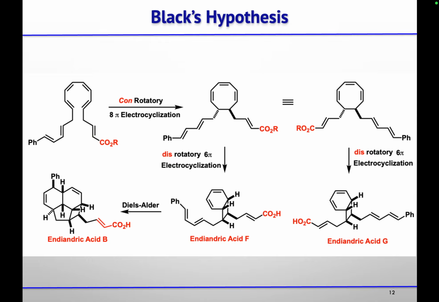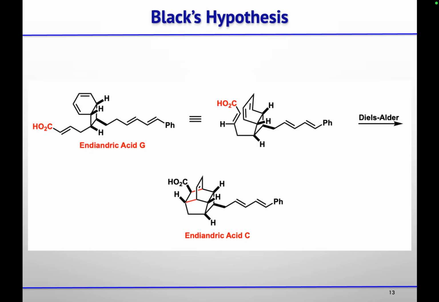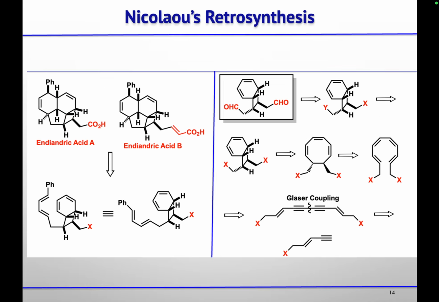Similarly, if we will change this side chain and then do the conrotatory 8 pi electrocyclization reaction followed by 6 pi electrocyclization reaction, then you will get endandric acid F and endandric acid G. And this diene will undergo Diels-Alder reaction with this dienophile from the endandric acid F to give you endandric acid B. And endandric acid G also, we have this diene and this dienophile which will undergo Diels-Alder reaction to give you the endandric acid C.